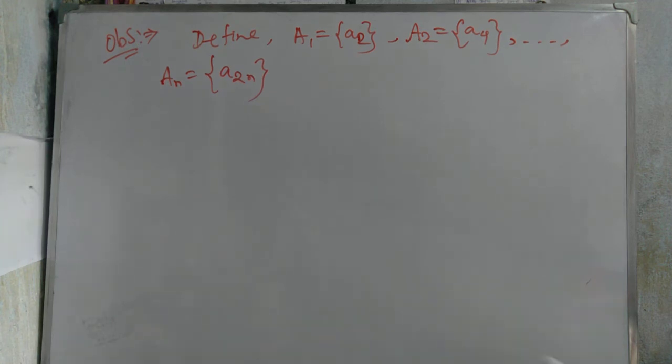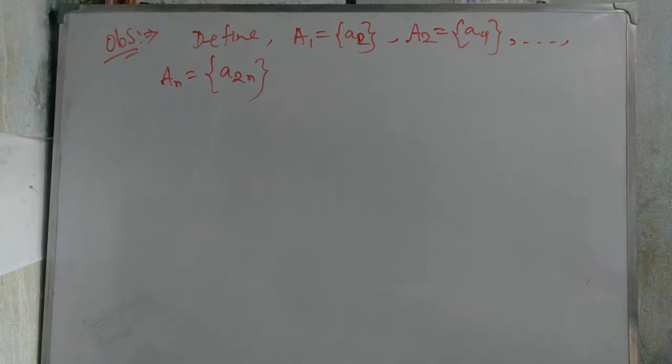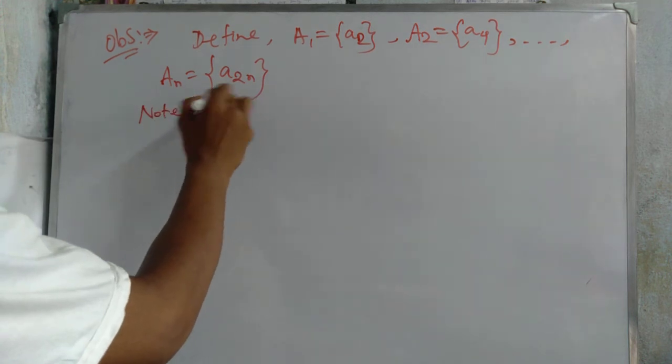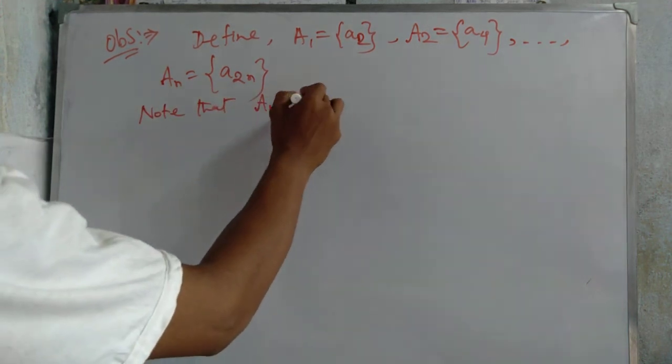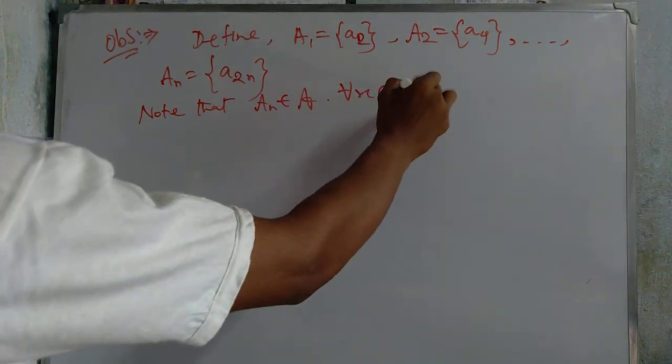In this way, one sequence is defined. Then note that an belongs to this script A, for n belonging to the natural number set.